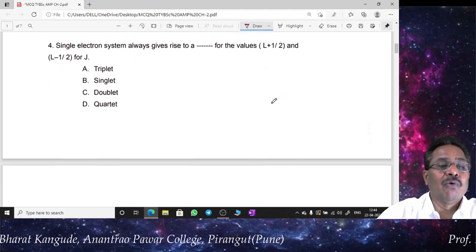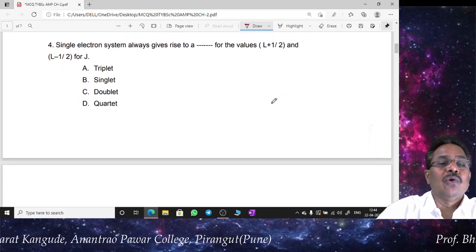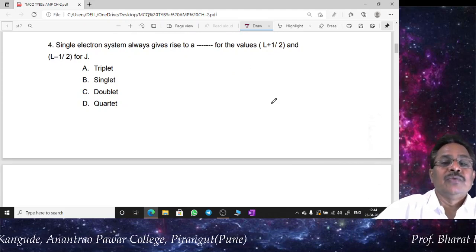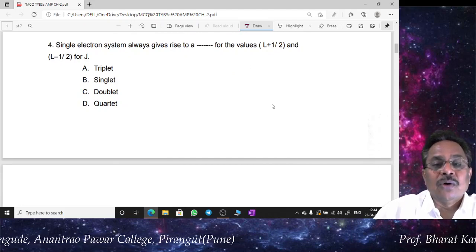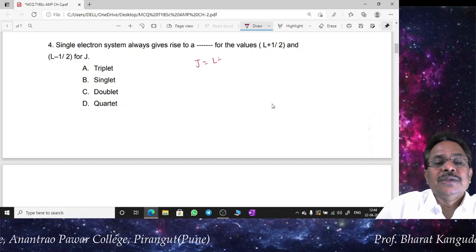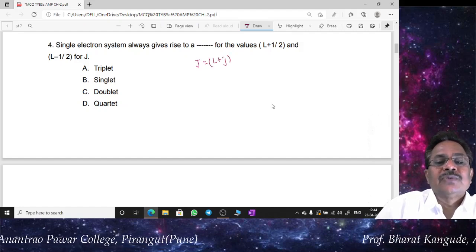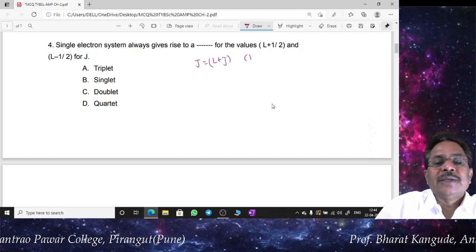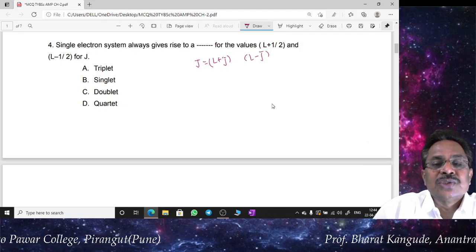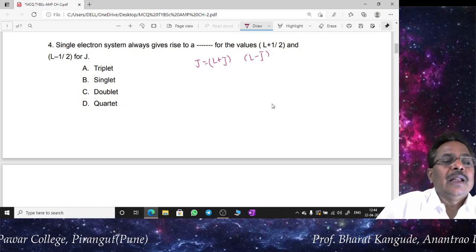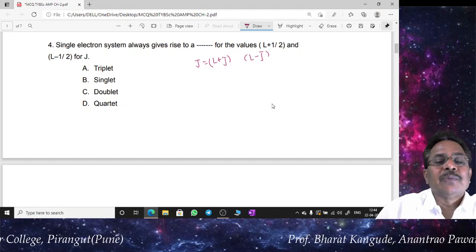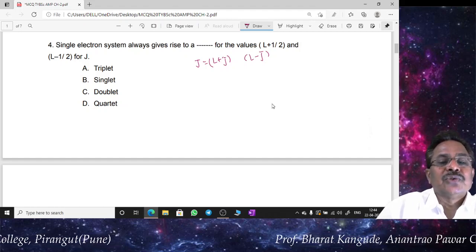Then question number 4: the single electron system always gives rise to dash dash values. We have been given these combinations. We have to calculate J, which is given by L plus S as well as L minus S. So in this case we are given these two options, L plus 1/2 and L minus 1/2, for J.